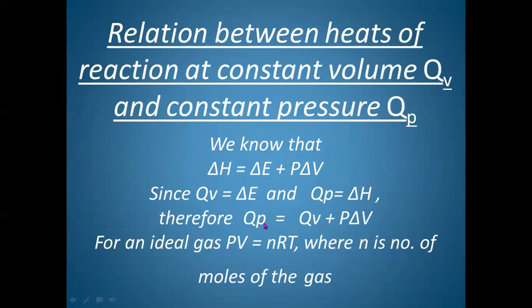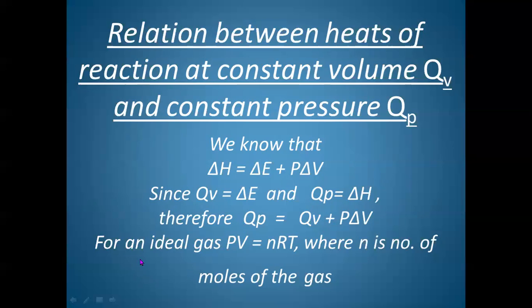At constant volume, the system will not do any work, so it will utilize the heat to increase its internal energy. It means more energy is stored in the system than in the case of constant pressure. At constant pressure, it will do some work, meaning it will lose some energy to do that work. Therefore, the heat content at constant volume will not be equal to the heat content at constant pressure. It will be less. So QV will always be less than QP.